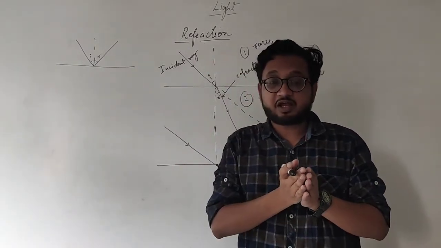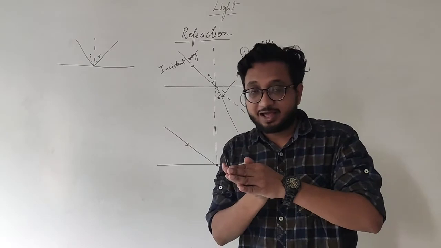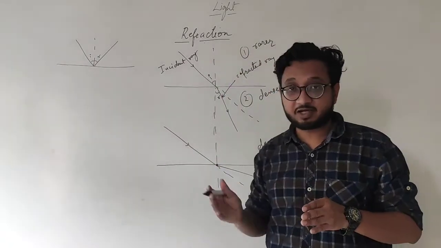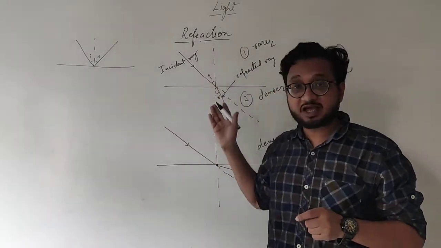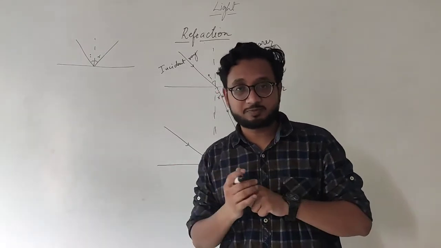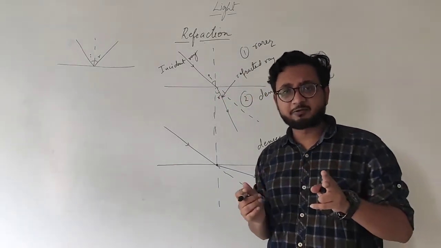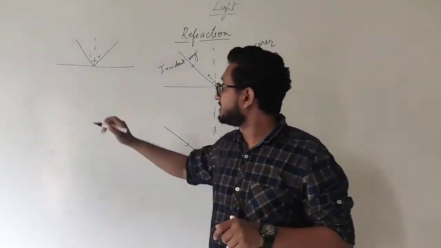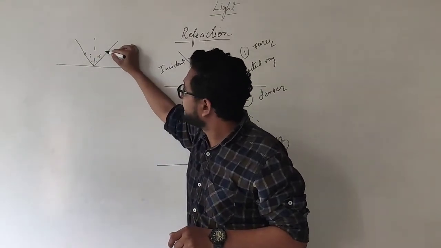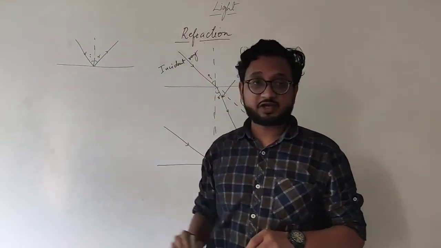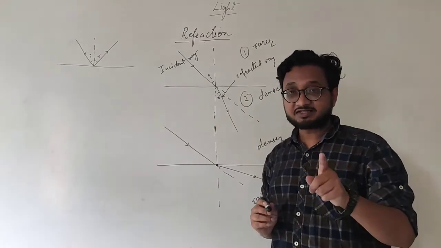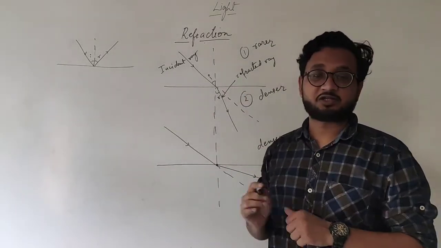So if a ray of light is refracted and the phenomenon of refraction is happening, then the angle of incidence and angle of refraction are not the same. Don't make this mistake. However, the second law of reflection, if you remember, that the incident ray, reflected ray and the normal all lie in the same plane, is still true for refraction.